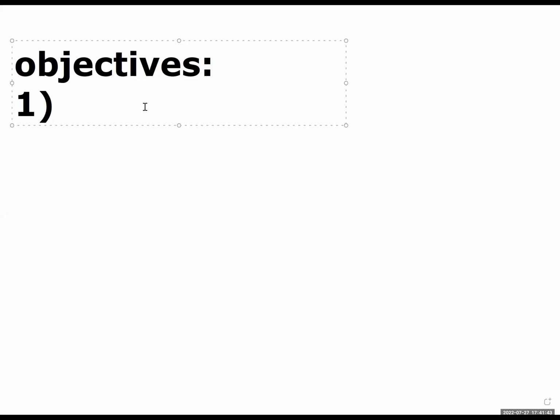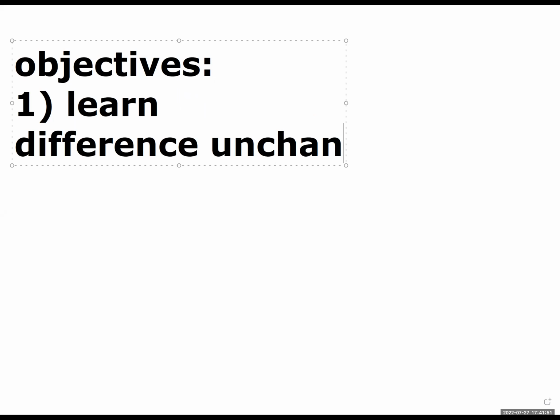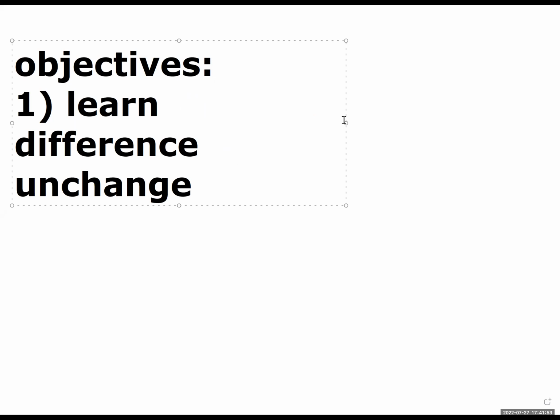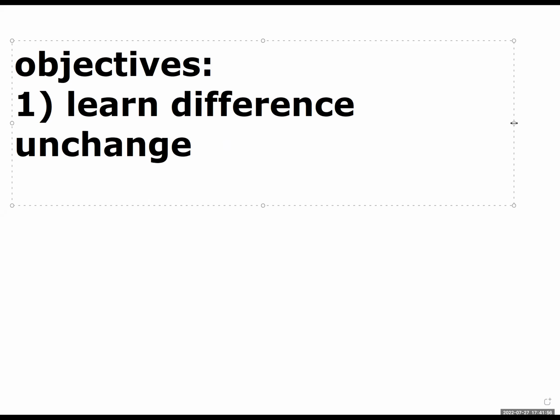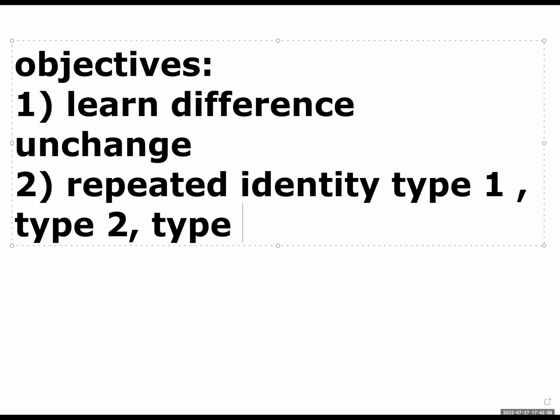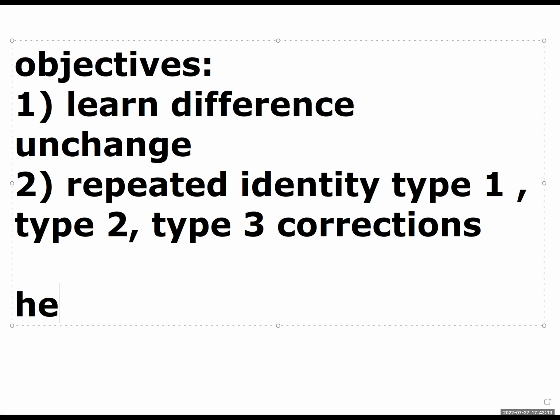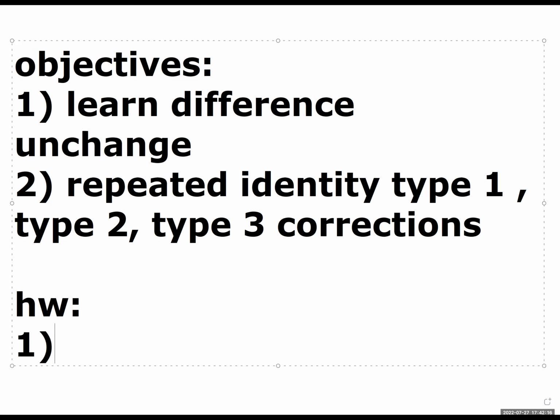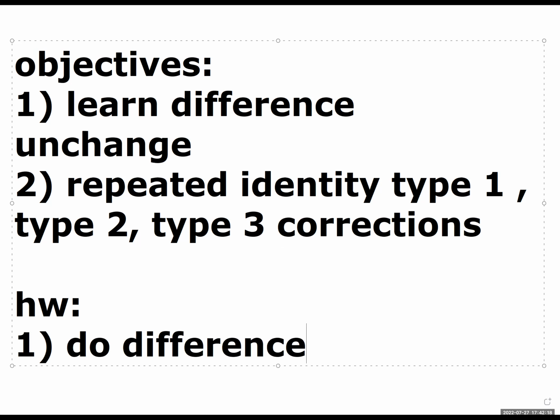So the objective is that number one, today we're gonna learn difference unchanged, because that is what we didn't complete last lesson. Later you must remember to take out your difference unchanged notes. After that, number two, we're gonna do repeated identity, type 1, type 2, type 3 corrections. So that is it. And then the homework is do difference unchanged.